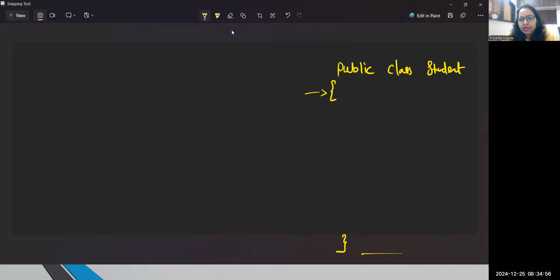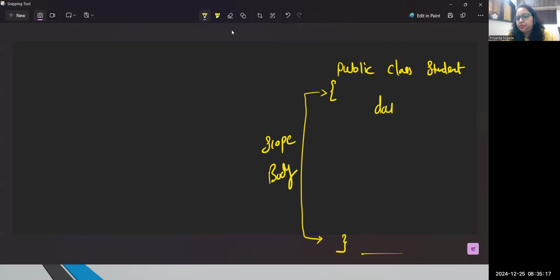These curly brackets, in technical words, we can call it the scope, or you can just call it the body. This is our class body. Whatever code you write, you have to write only within this class structure. So this class is a template, and inside the class, for now understand, we can write any data, any function, right? Within a class itself. And then we need something most important, the main function.